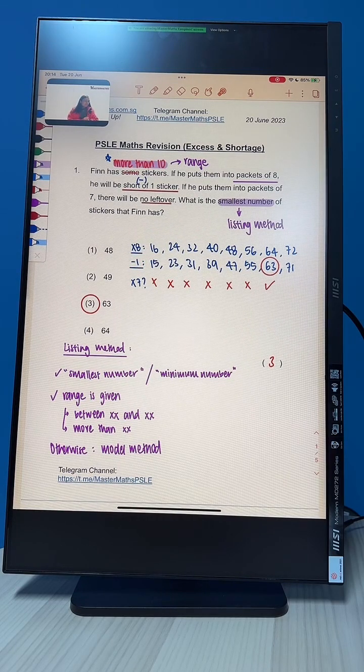Alright, so after that, we want to also either list the 7 times table or just check which of these numbers can be divided by 7. Because when we pack them into packets of 7, there will be no leftover, means that number must be divisible by 7. Okay, all clear here? Alright, so far so good.